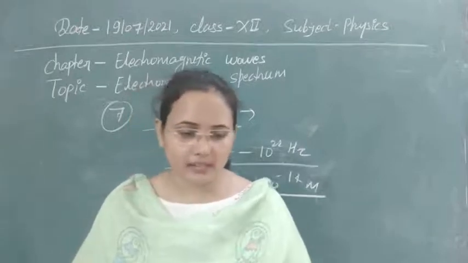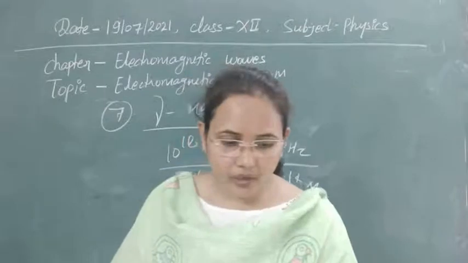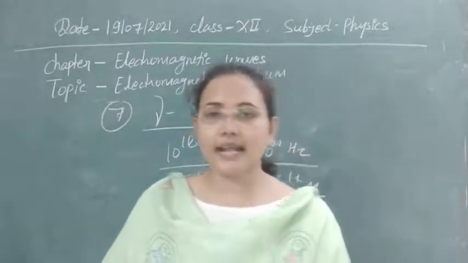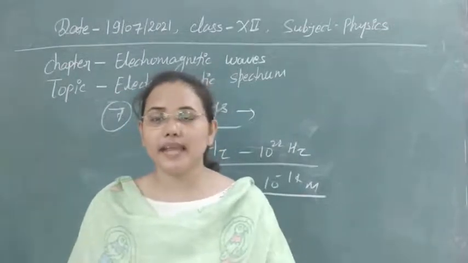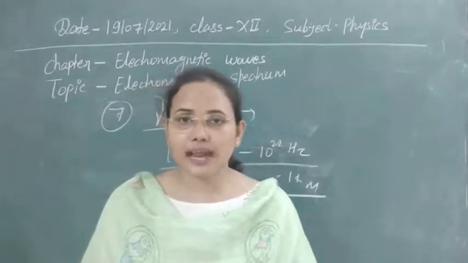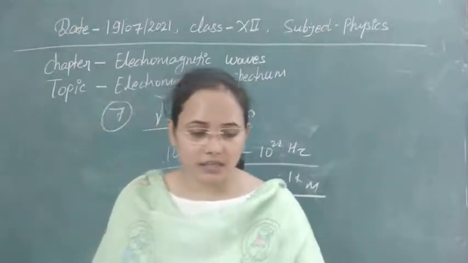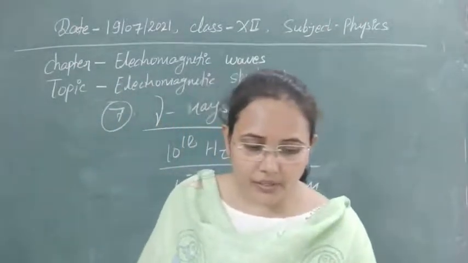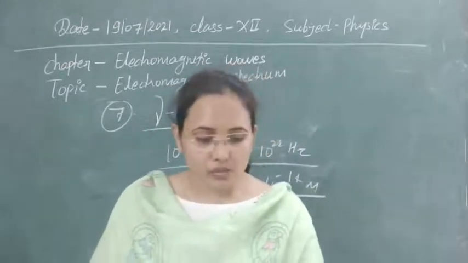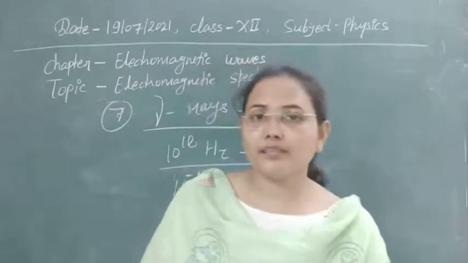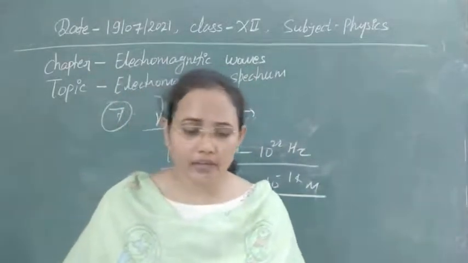So these are the applications of gamma rays. First, nuclear reactions. Second, these waves are used in radiotherapy for the treatment of tumors and cancer. Radiotherapy is a technique to treat tumors and cancer in our body, and we use gamma rays for this purpose. Next, these are used in food industries to kill pathogens and microorganisms in our food.